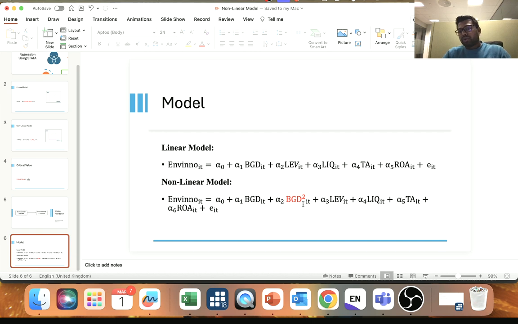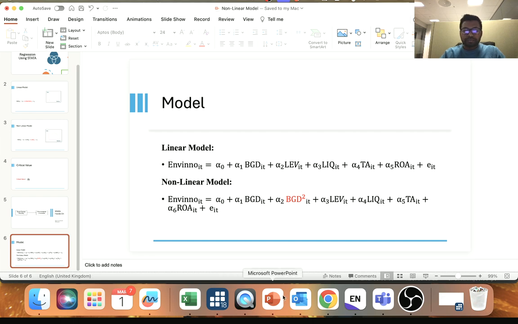Now there is an issue. How could you know whether there is a non-linearity or not? To get the impact of non-linearity, both of these variables should be significant. That means board gender diversity should significantly impact environmental innovation, and the square term of board gender diversity should also influence environmental innovation. Only then you have a non-linear relationship. So that's it. Let's move forward.